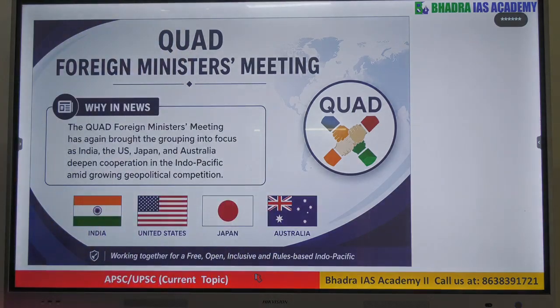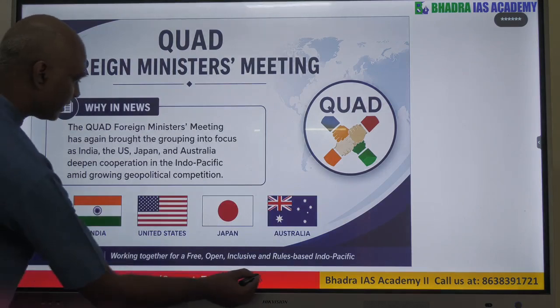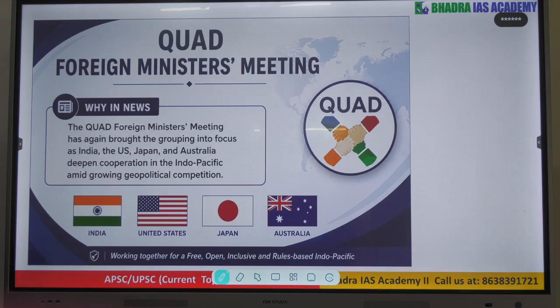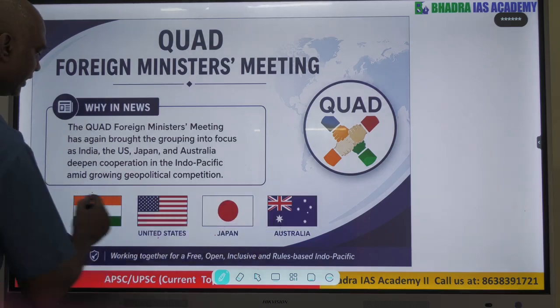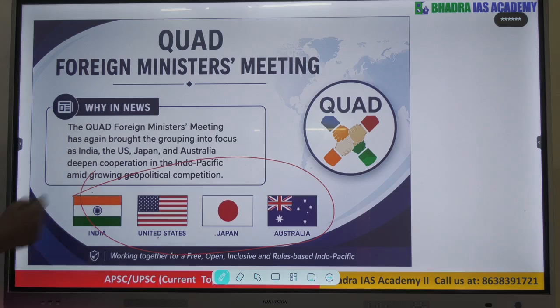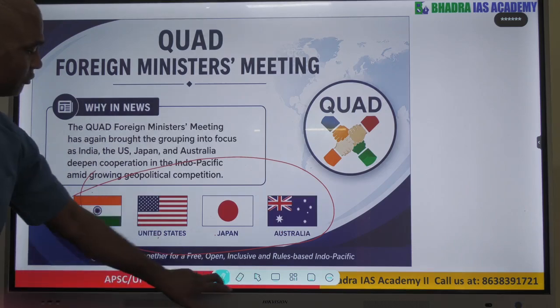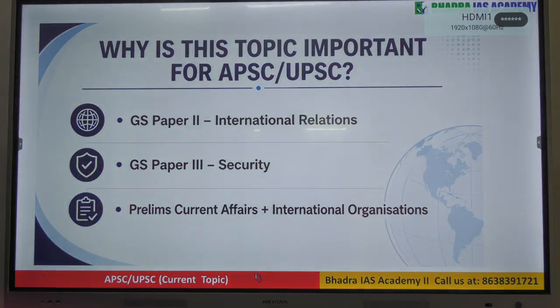So if you look at this one, the Quad ministers' meeting once again became a very big news. Why? Major countries like India, United States, Japan, Australia, these countries came together for the Quad meeting. They become what we can also say the Quad member group, right. So now ये जो टॉपिक है, ये हम पढ़ने के एग्जाम पर्सपेक्टिव में इसको हम कैसा देखेंगे.